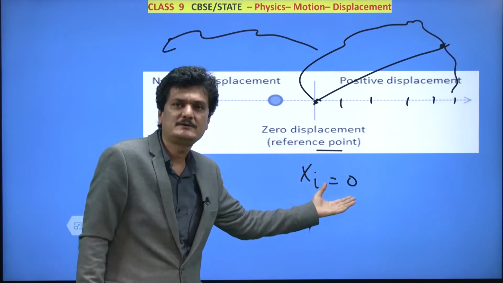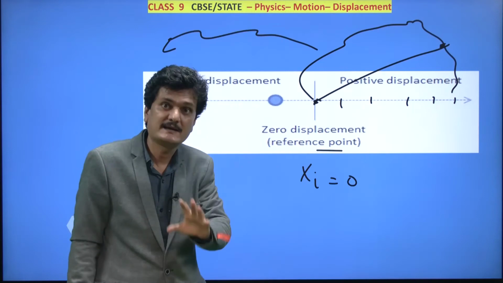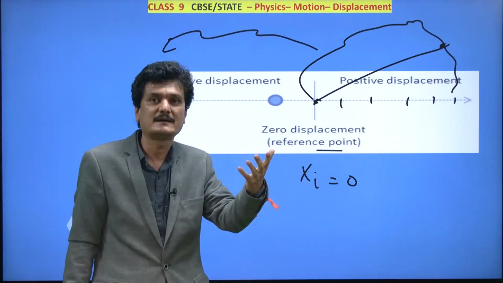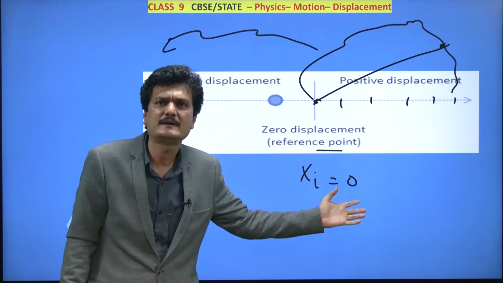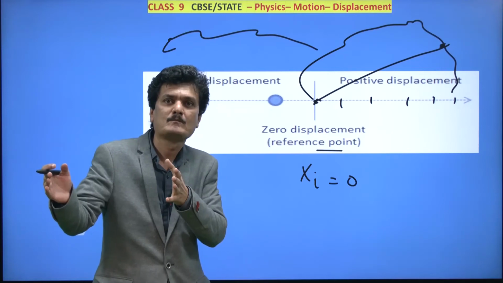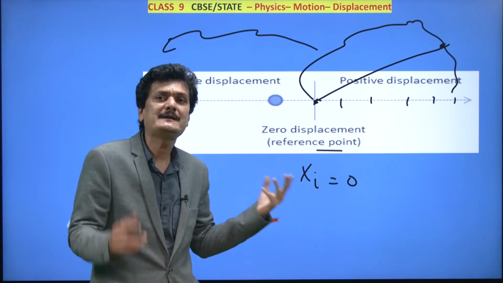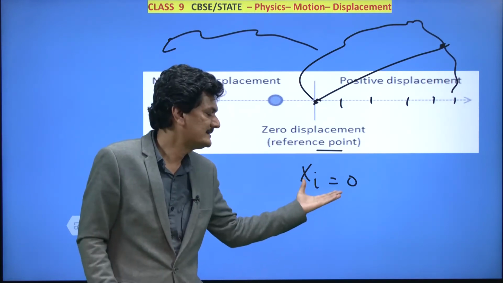So therefore, for the initial position, instead of taking any other random value, which is possible and which you will study in higher classes, the choice is given to you: select the most convenient value. You have selected the starting of the scale, that is 0, and you have measured the initial position. This is what we were talking about, how to measure the initial position.